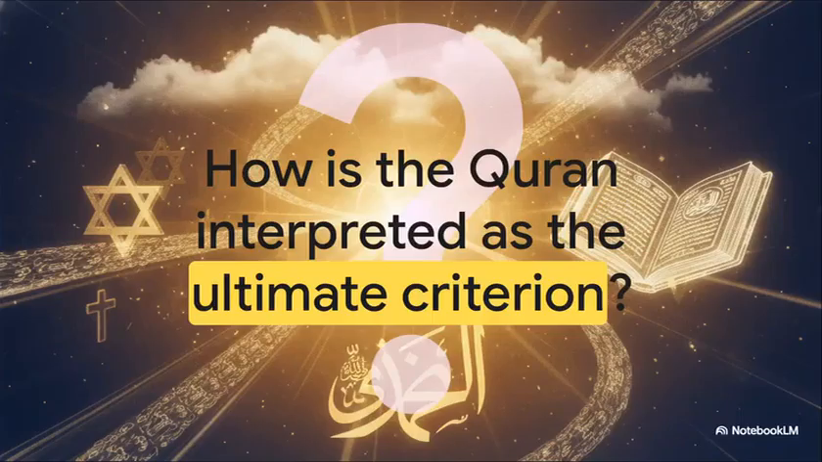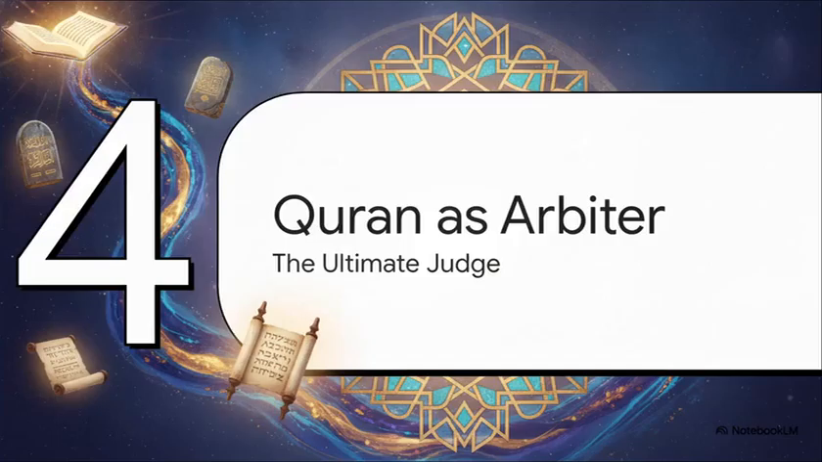Which logically leads us to ask our fourth essential question. If it's a divine audit, how do Muslim scholars interpret the Quran's role as the ultimate criterion over these texts? Section 4. The Quran as ultimate arbiter.